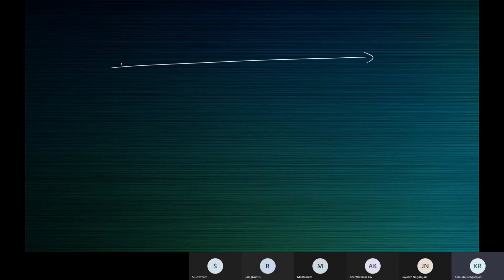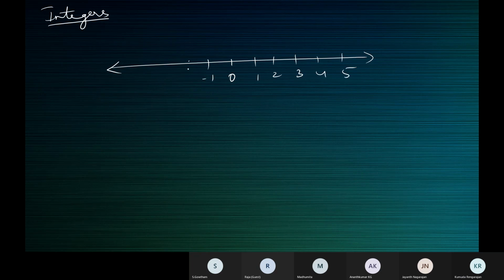So, talking about integers. These are the collection of natural numbers. These are the negatives of the natural numbers.